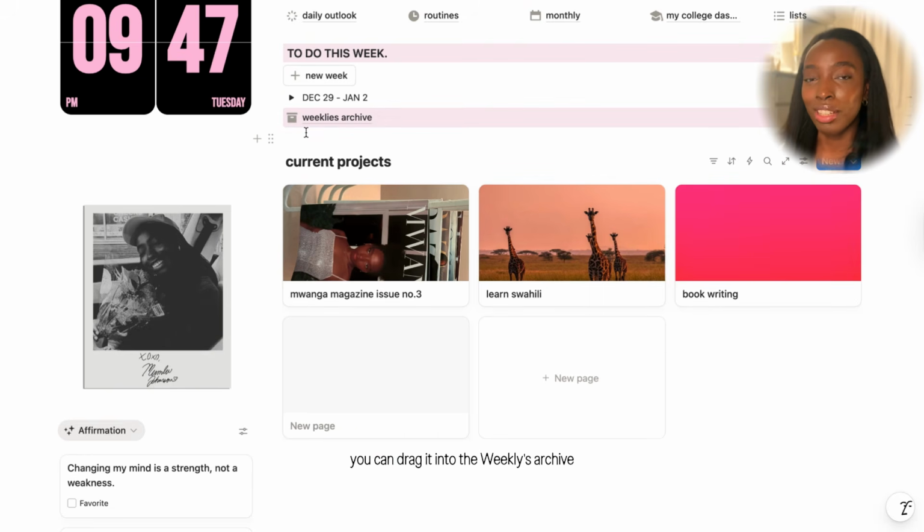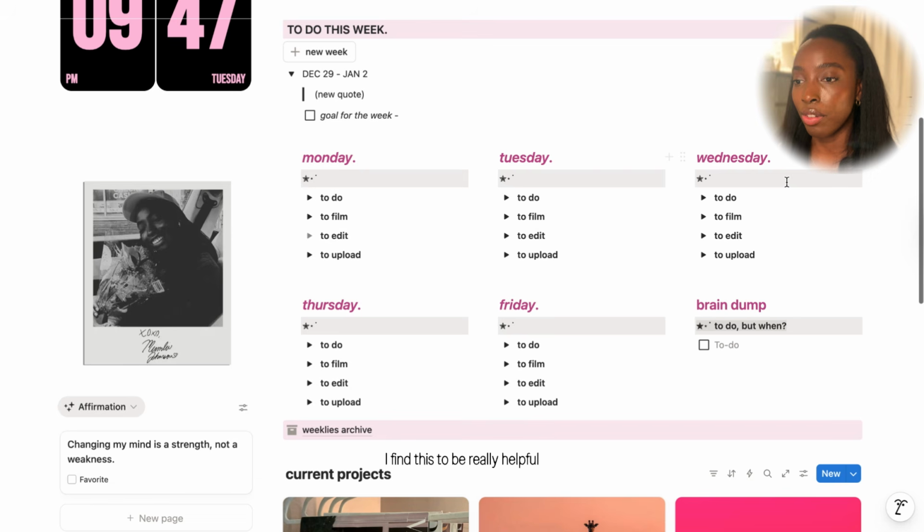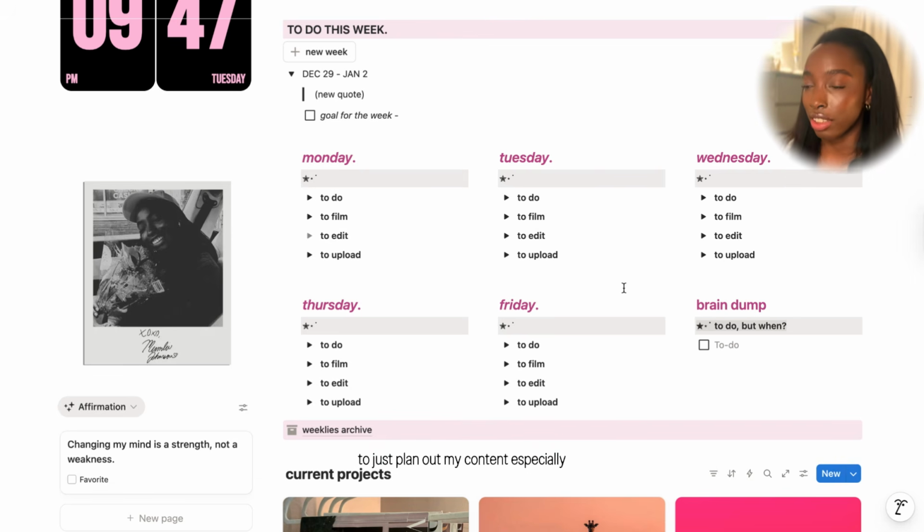You can drag it into the weekly's archive, and then when you open the weekly's archive, you have whatever month or day. I find this to be really helpful to just plan out my content, especially since I have a magazine. There's just a lot of things to edit, upload, to do, to film.